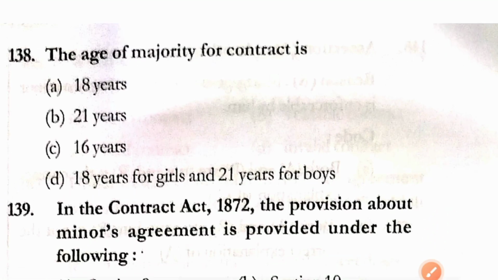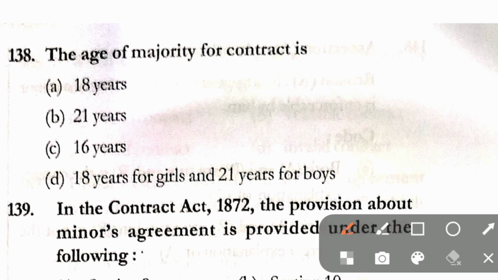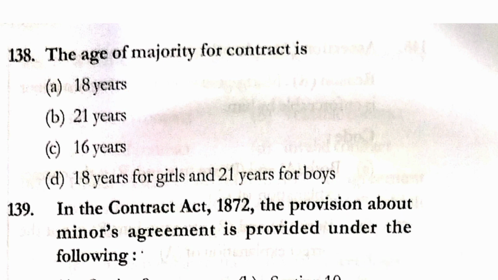Question number 138. The age of the majority for a contract is 18 years, 21 years, 16 years, 18 years for girls and 21 years for boys. Here in question number 138, correct answer is option A, that is 18 years.